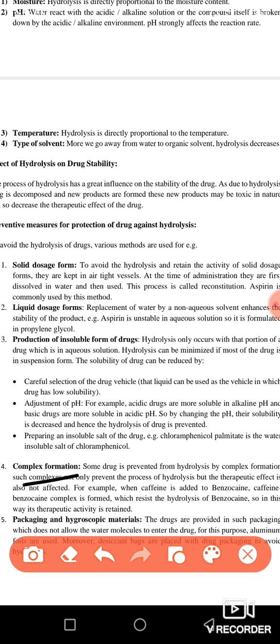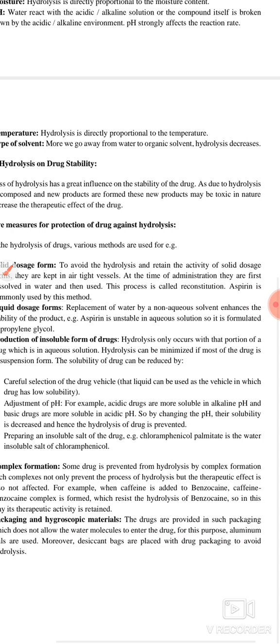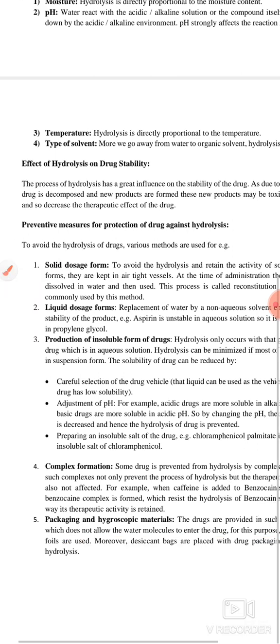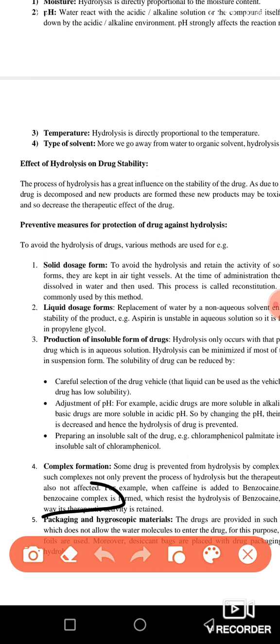So these kinds of drugs, as written here, the benzocaine drug. If you add benzocaine to caffeine, then it forms the benzocaine complex. Okay, and in this way you can prevent the hydrolysis. So how is the complex formed? Your complex is formed by adding caffeine to the benzocaine, and by adding them you form a complex which is called the benzocaine complex. So by forming this complex we can also stop hydrolysis.